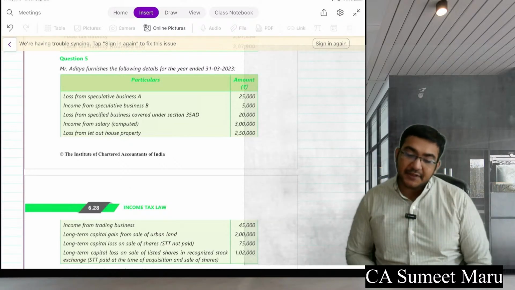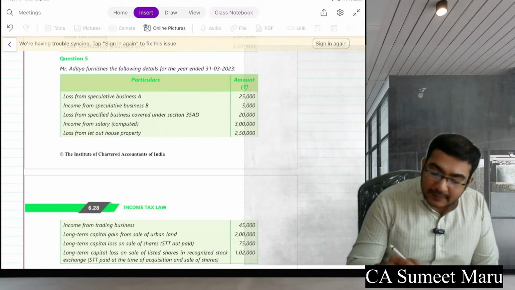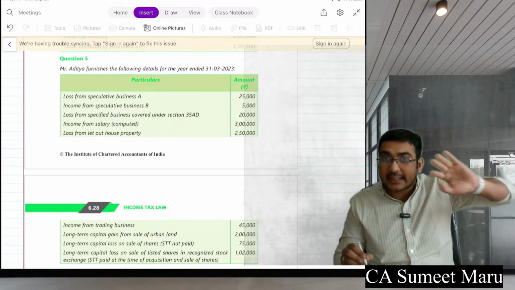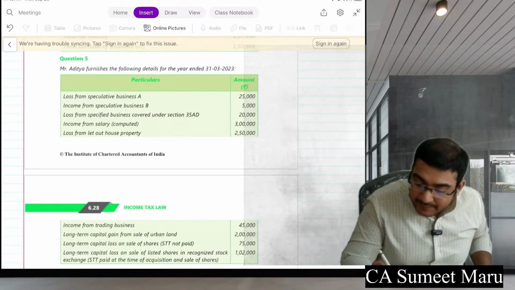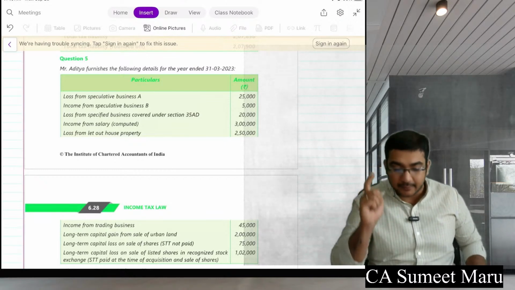Mr. Aditya furnishes the following details for the year ended 31st March 2023. Loss from speculation business. Keep it separate. Income from speculative business. Just think if it will set off or not. First, always you will go for intrahead, then interhead.